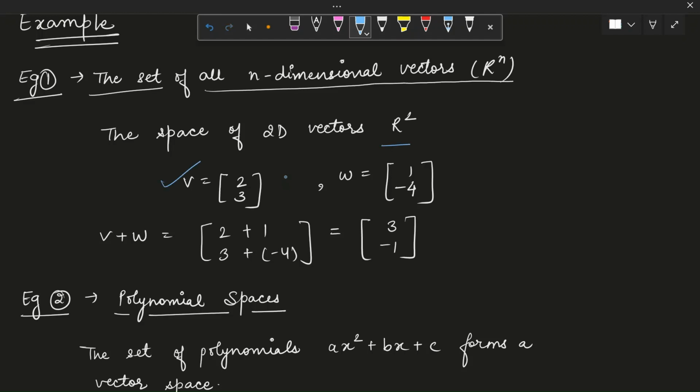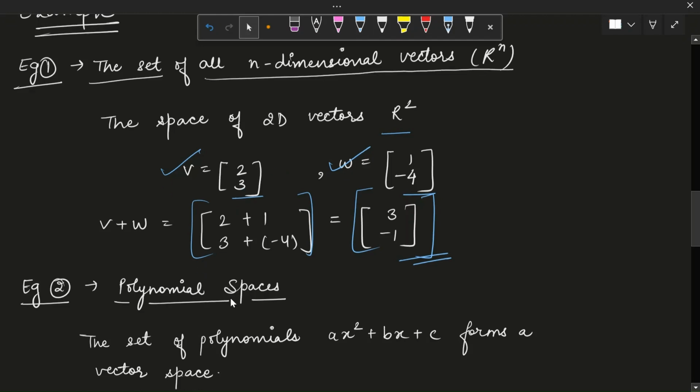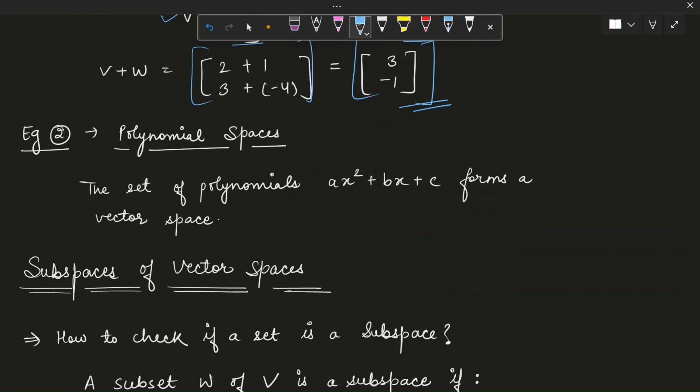So there are V1 and W having the following values, and on adding these, you will get a vector in the same space, following the additive axiom. The next example is polynomial spaces. The set of all polynomials of degree less than or equal to n, denoted as Pn(x), is a vector space because polynomials satisfy the vector space axioms. So the set of polynomials in this particular manner forms a vector space.